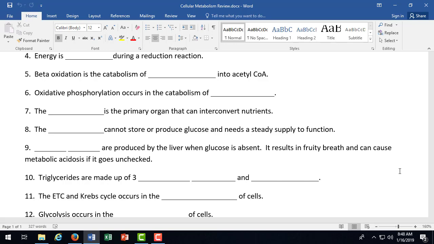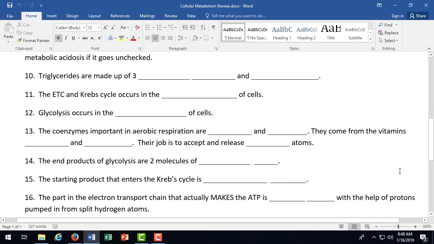Mitochondria. And glycolysis occurs in the cytoplasm of cells. The coenzymes important in aerobic respiration are NAD plus and FAD. They come from the vitamins. So if we say NAD plus, what vitamin does NAD plus come from? Niacin. And then FAD comes from riboflavin. Their job is to accept and release hydrogen atoms.